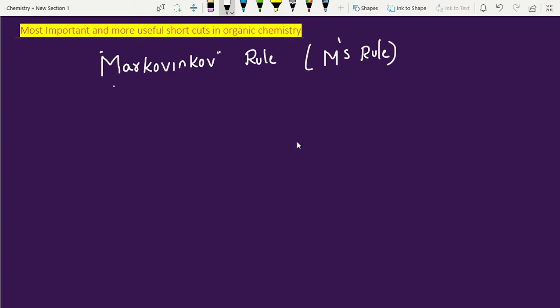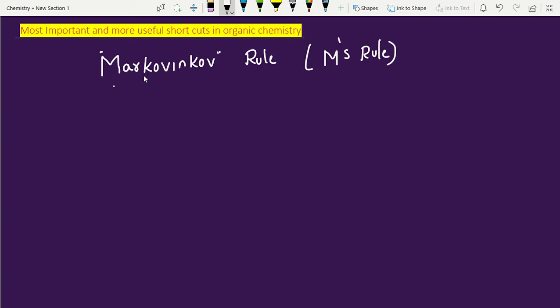So if you use HBr, HCl, HI, what is the difference? What is the anti-Markovnikov rule? What is the Markovnikov rule? What is the Saytzeff rule? Most of the people have learned topic-wise, concept-wise. But towards competitive exams, within 1 minute, time management is very important, right? So within 1 minute, how to give the answer? We are going to discuss Markovnikov rule.